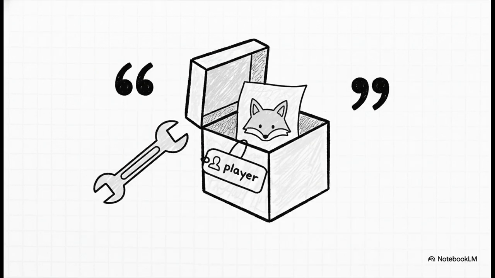And just like we did with our score, we can create a variable to hold a string. So here, we're making a new box, a new variable, called player, and we're putting the text gray fox inside it. And notice, we've got those essential quotes.